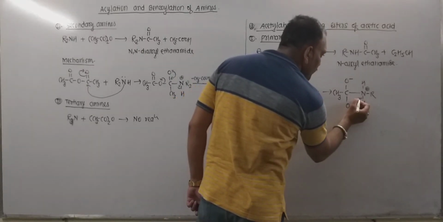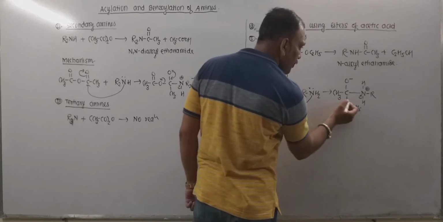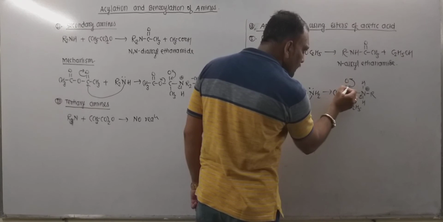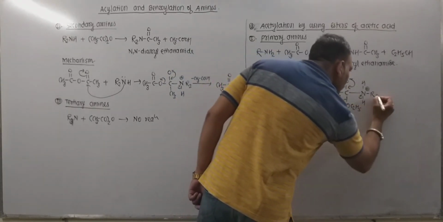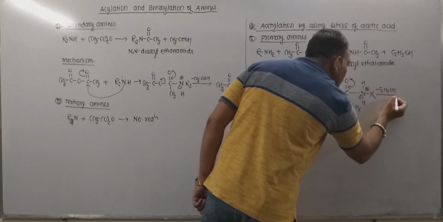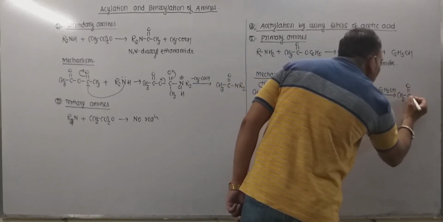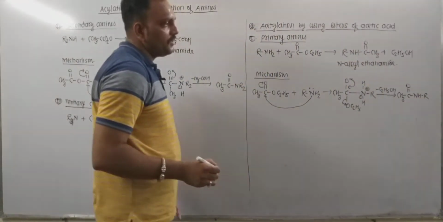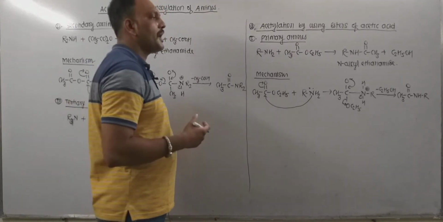So this nitrogen attracts this electron pair towards itself, and thereby departure of hydrogen in the form of proton takes place. These groups leave along with the pair of electrons, and oxygen shares an electron pair like this. Now C2H5OH, I mean departure of ethyl alcohol, can be seen easily right here, and thereby formation of a product takes place, what we call N-alkyl ethanamide. So in this way acetylation takes place when we treat primary amine with ester.